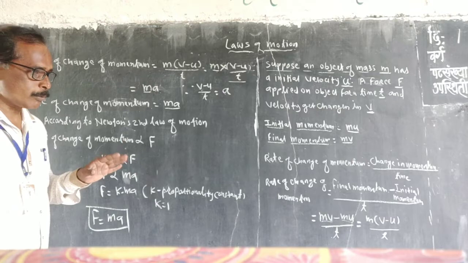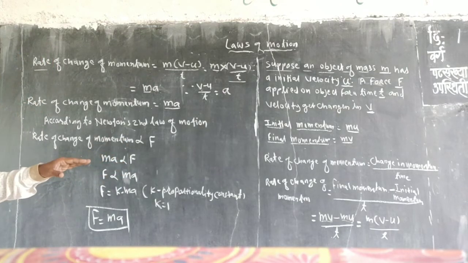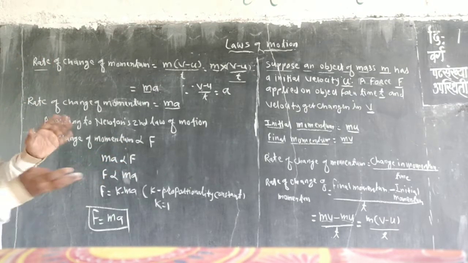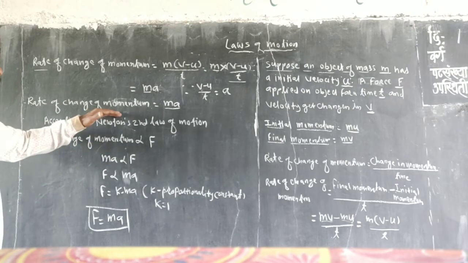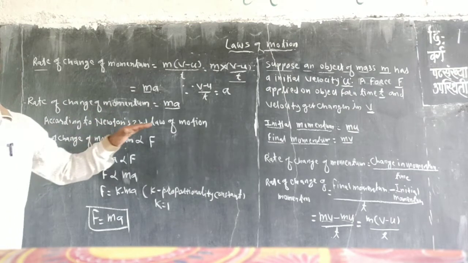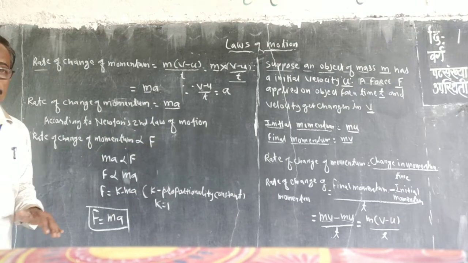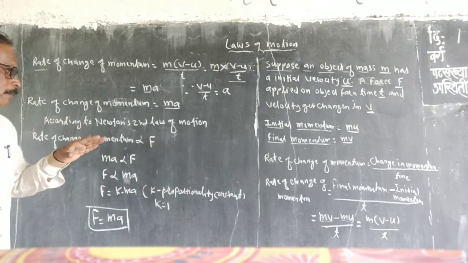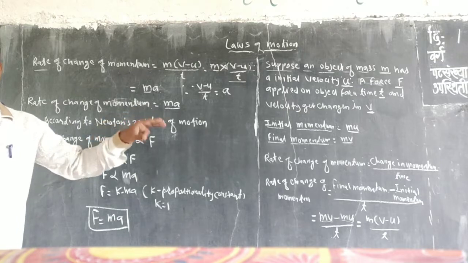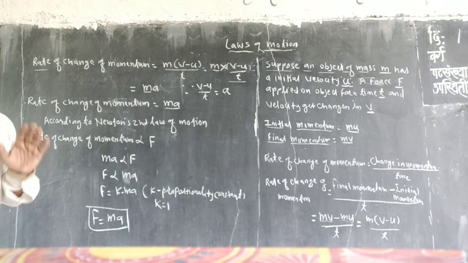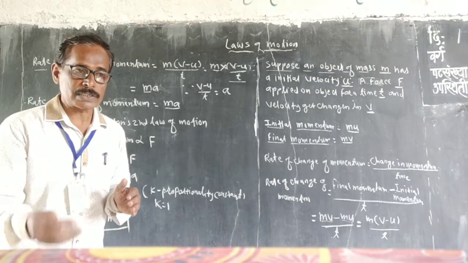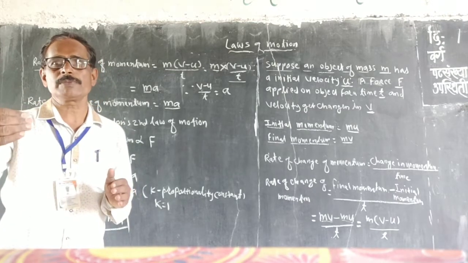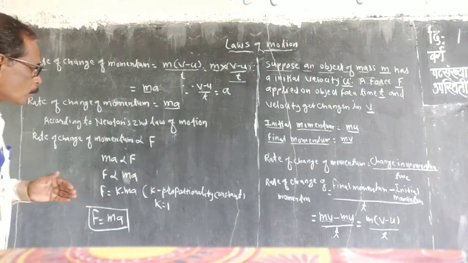See, understand about Newton's second law of motion, and we apply Newton's second law for that equation. So remember the statement of Newton's second law. The rate of change of momentum is directly proportional to applied force. We take that part of that statement until the applied force.